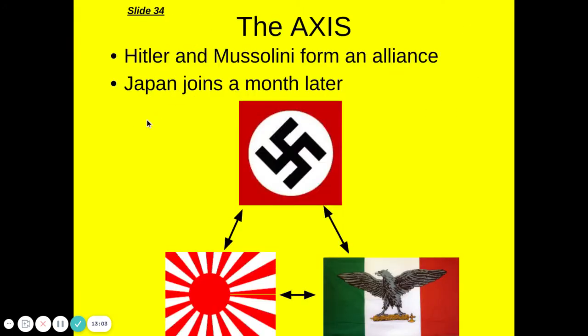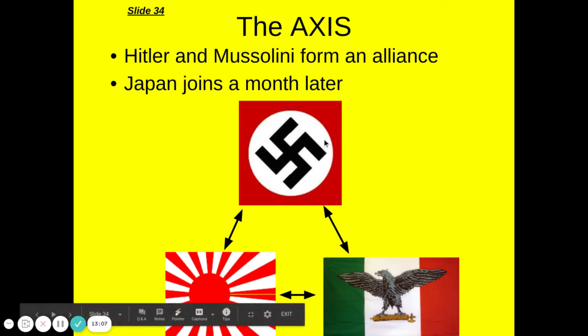So we now have an alliance between Hitler and Mussolini, which is Germany and Italy. Later on, Japan's going to join as well. Okay, so they're called the Axis powers.